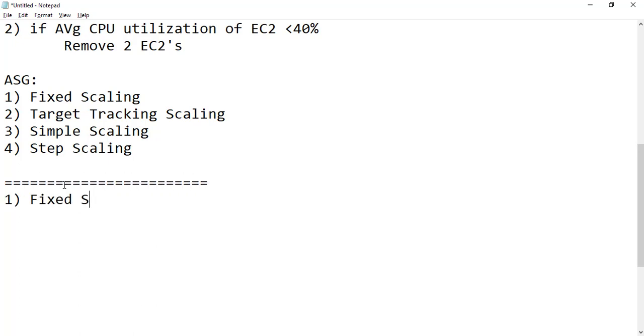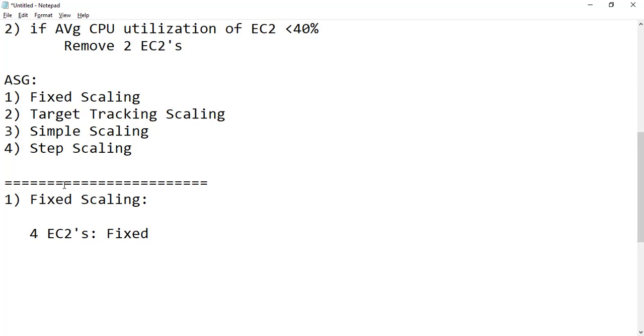The name itself says scaling is fixed. I don't want to increase or decrease, but I want to maintain a fixed number of EC2s. Suppose I say I need 4 EC2s, so it will be fixed always. Suppose there is a situation where, in these 4 EC2s, one EC2 fails the health check and is not active. What it does is add one more EC2 to maintain that 4 as a fixed scaling. That way, at every time we will have 4 EC2s running to handle the load. This is called fixed scaling.